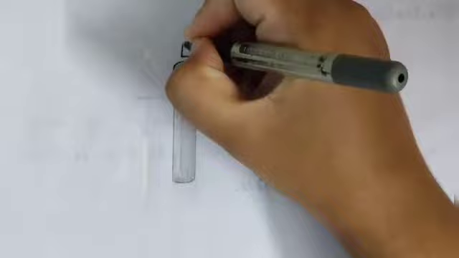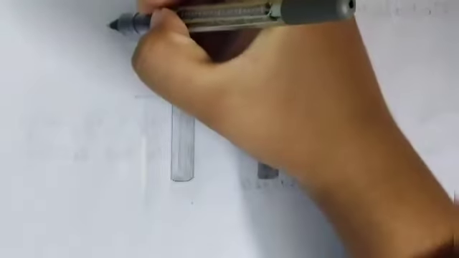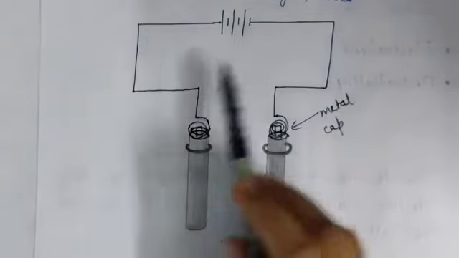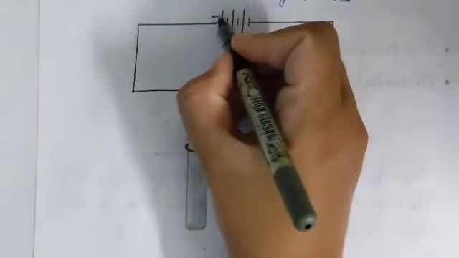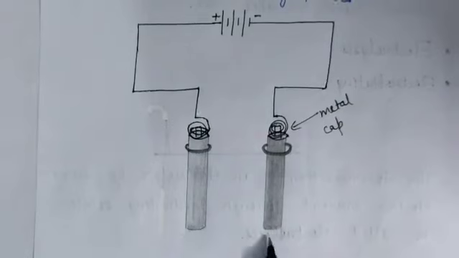Now join these wires to a battery. Join them to a battery in this way. This is the positive terminal of the battery and this is the negative terminal. Now we call these two rods electrodes. Okay. Now these two rods become electrodes. These are called electrodes.